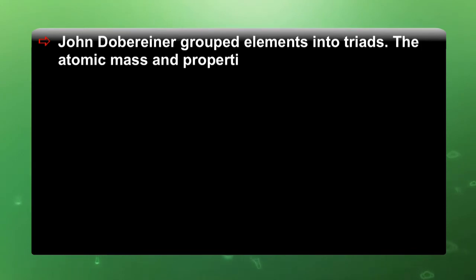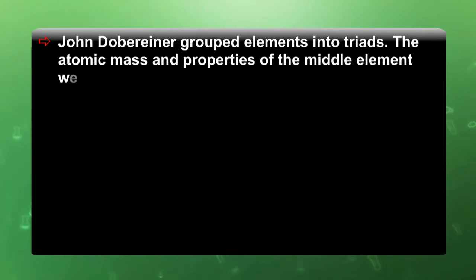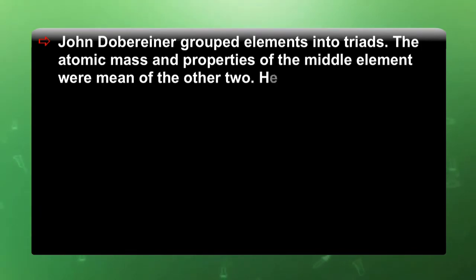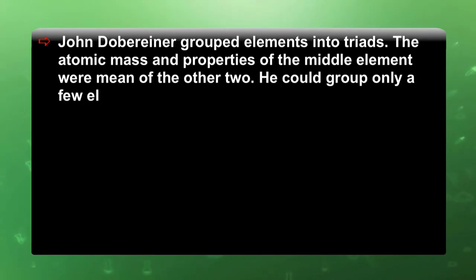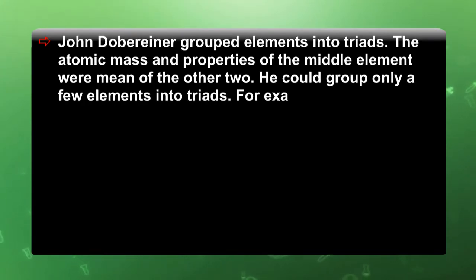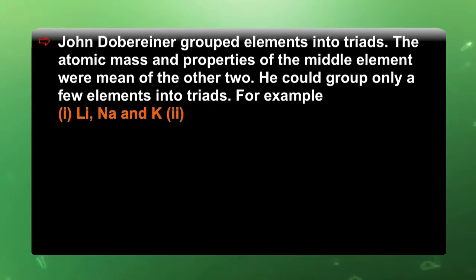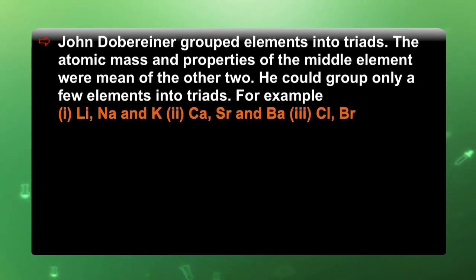Johann Döbereiner grouped elements into triads. The atomic mass and the properties of the middle element were the mean of the other two. He could group only a few elements into triads, for example, lithium, sodium and potassium; calcium, strontium, barium; chlorine, bromine and iodine.